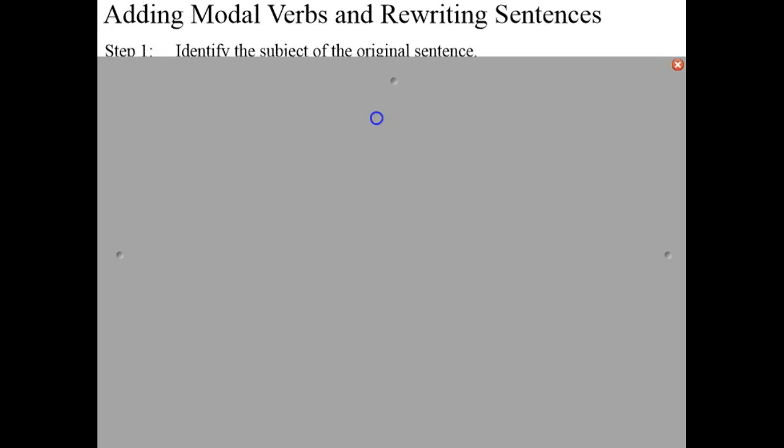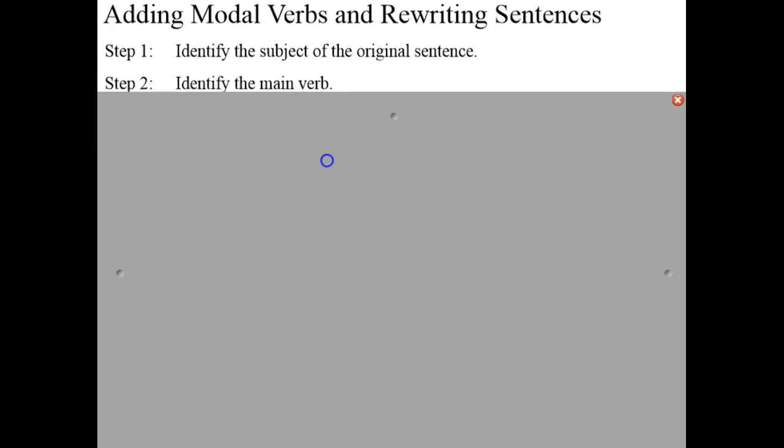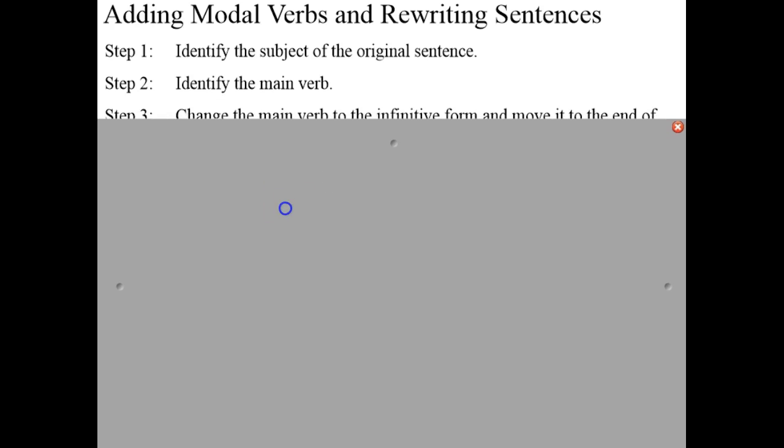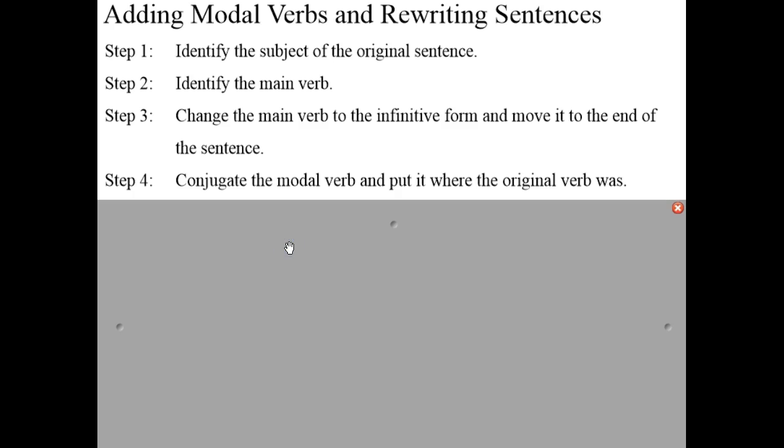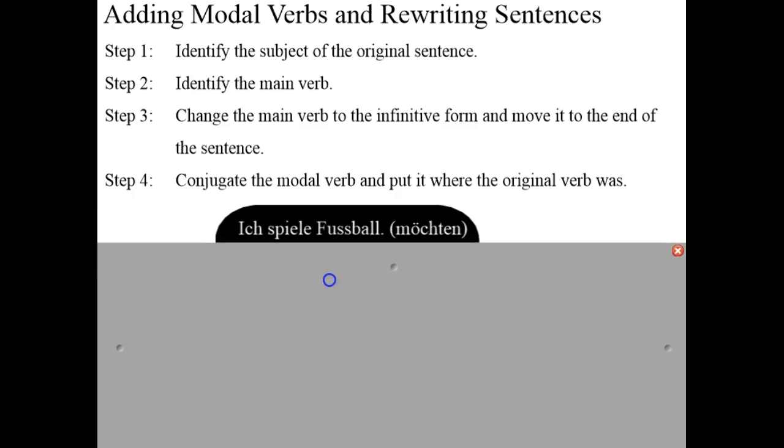To become familiar with modal verbs, you're going to look at adding modal verbs to sentences and rewriting those sentences. Use the following steps to do this. Step 1, identify the subject of the original sentence. Step 2, identify the main verb. Step 3, change the main verb to the infinitive form and move it to the end of the sentence. And step 4, conjugate the modal verb and put it where the original verb was.